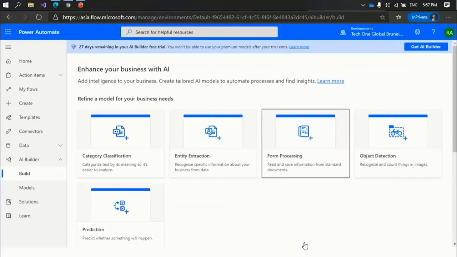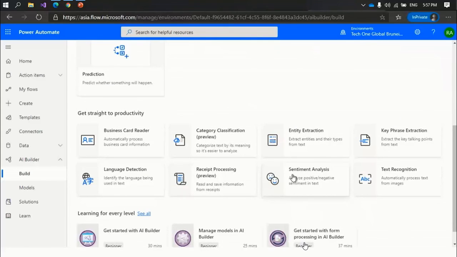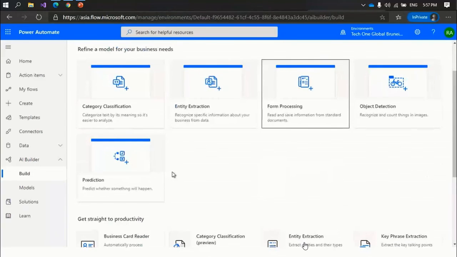Okay, another question is, what do I need to think before I design my first slide? Again, same question. Can I make my own AI builder in SharePoint, or can I use only the one available? So you have an option, you can build the AI builder that is available here itself. Still, there is an option to build your own AI. You don't need to use only the AI that is available in the AI Builder itself. You can use another AI builder, you can create a connector for that one, and you can use that connector in Power Automate.